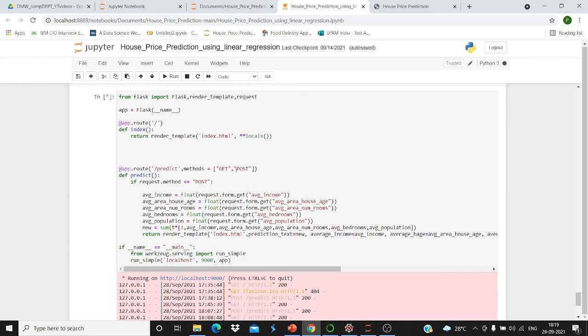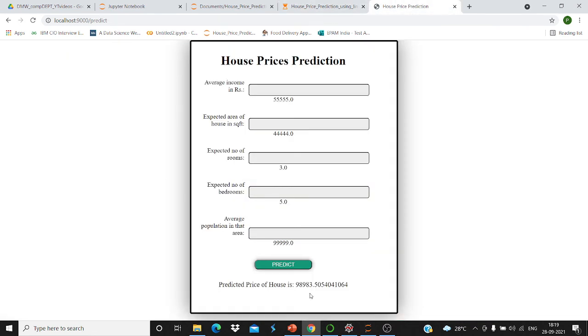After that we are predicting through GET and POST methods. So def predict, if request.method equals POST. Then we define everything we want to enter: average income, average house area, average number of rooms, average bedrooms, average population. Then this is the formula, as we have already seen, through which our price is predicted. After that we return the render template and run it on localhost, and the predicted price will be 98,983. Thank you.